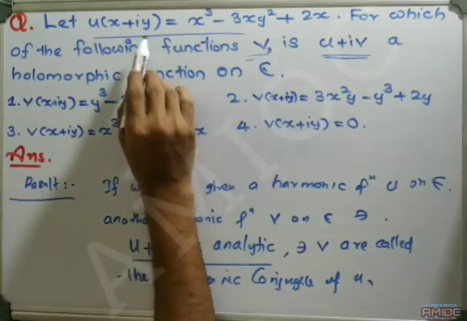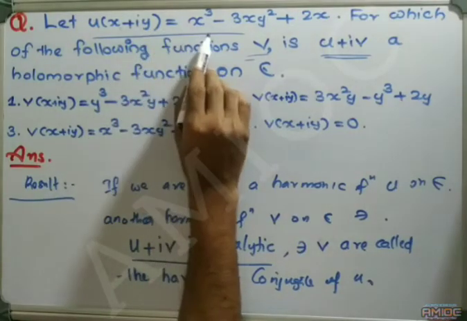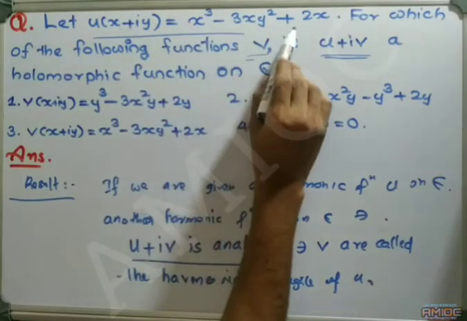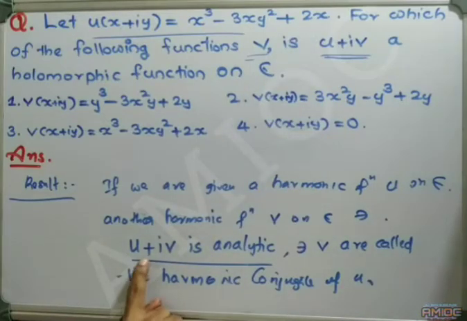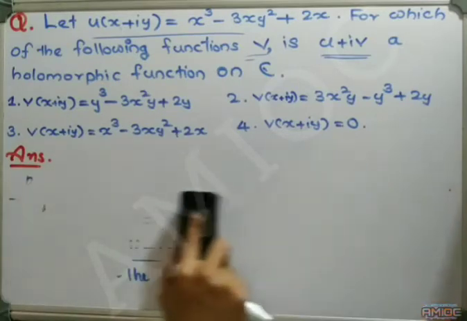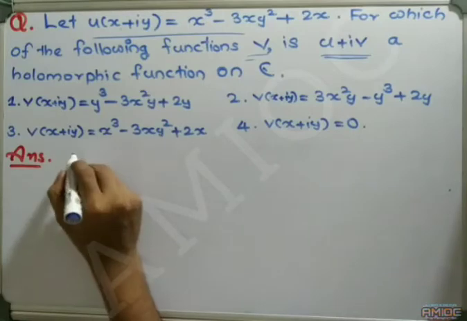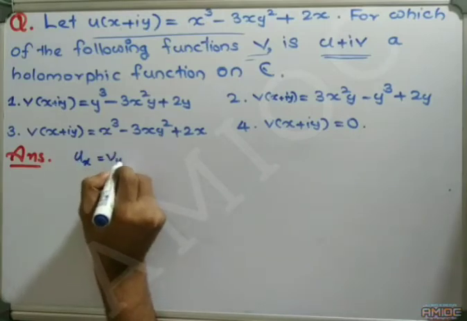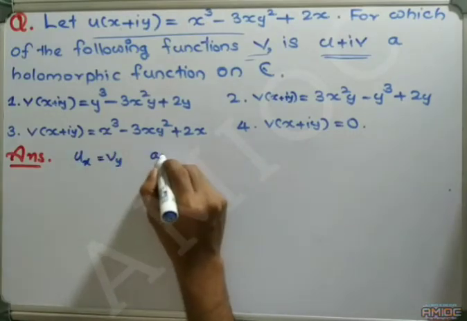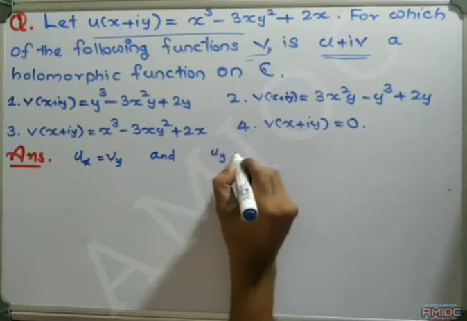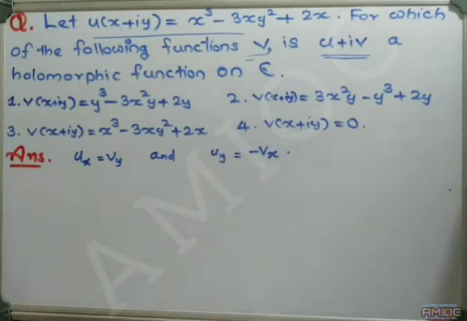We are given the function u of x plus iy, which is x cube minus 3xy square plus 2x. We have to find a function v such that u plus iv is analytic. As u plus iv is analytic, the functions u and v must satisfy the Cauchy-Riemann equations, which are ux equal to vy and uy equal to minus vx.